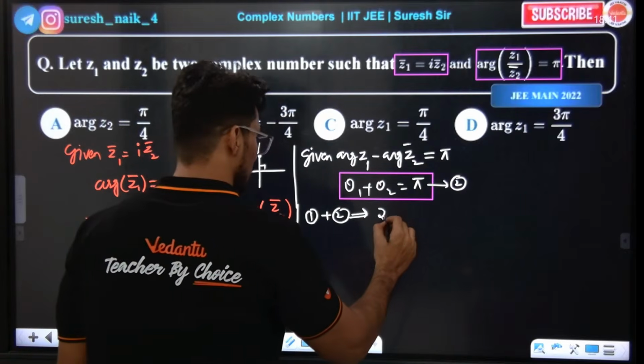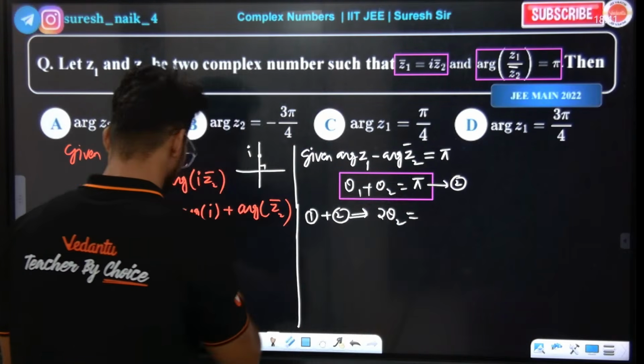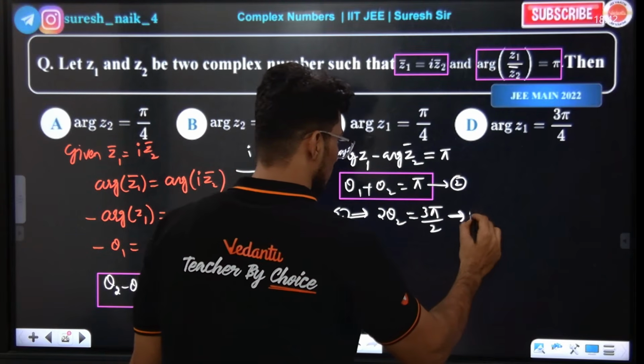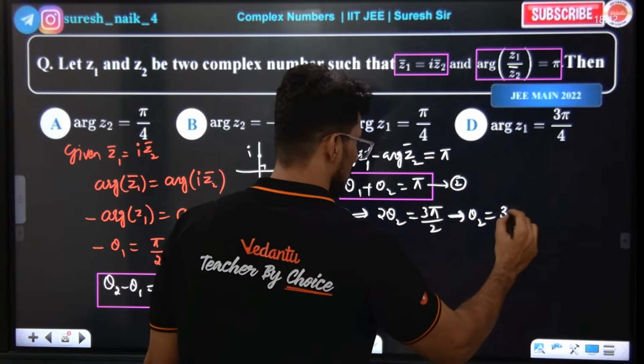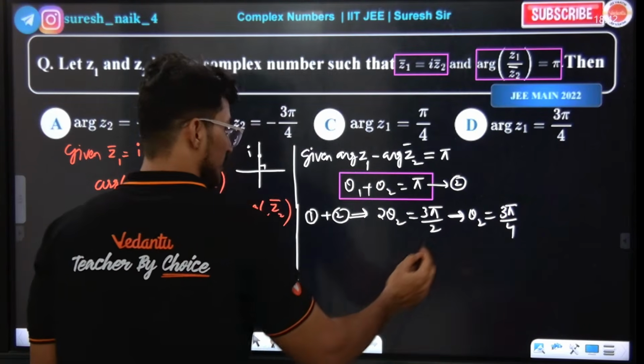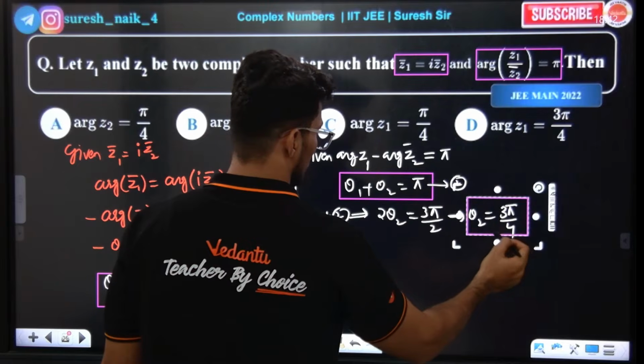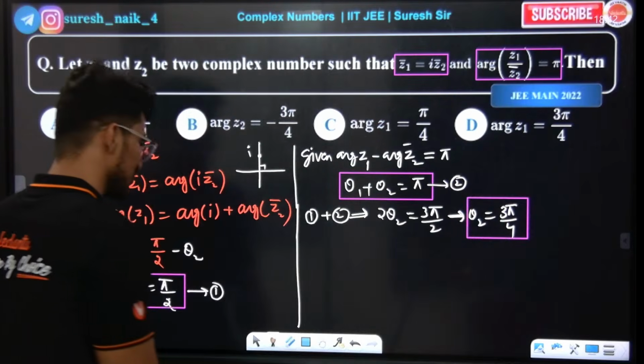So 2 times theta 2 is equal to pi plus pi by 2, that is 3 pi by 2. Okay, wow. So theta 2 is equal to 3 pi by 4. Theta 2 is equal to 3 pi by 4.